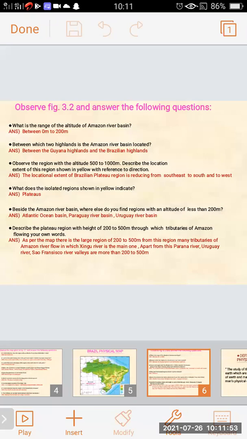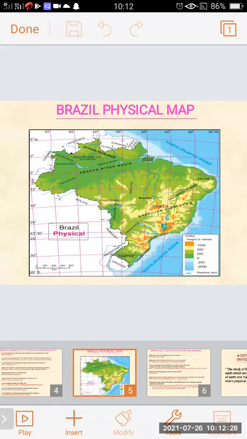Apart from this, Parana River, Uruguay River, and Sao Francisco River valleys are more than 200 to 500 meters. So these were the answers to the questions asked on figure 3.2 based on the Brazil physical map.